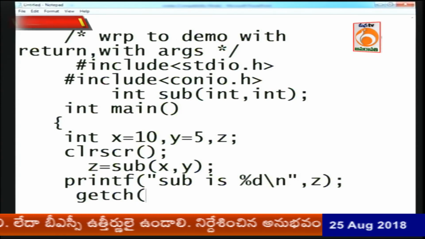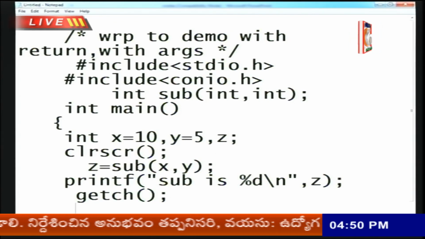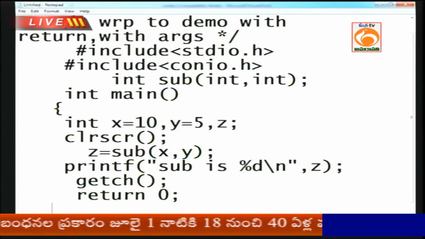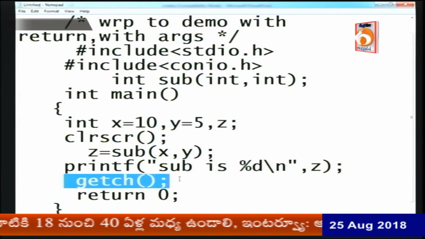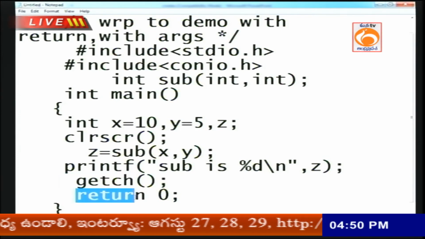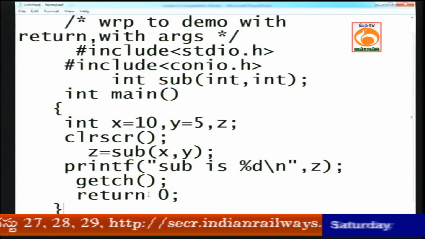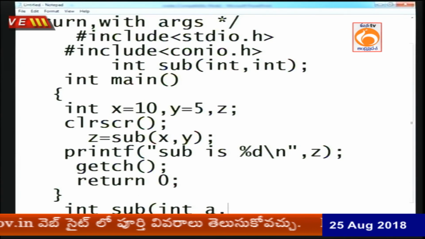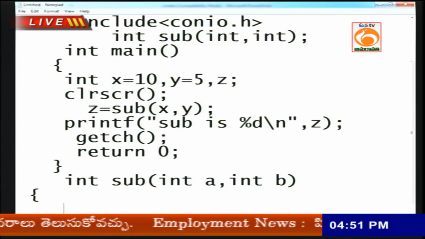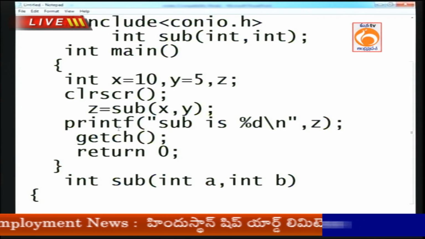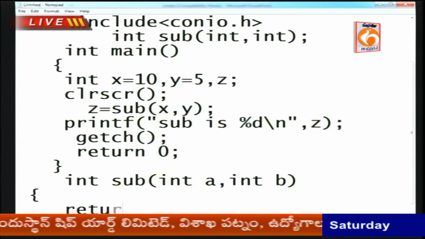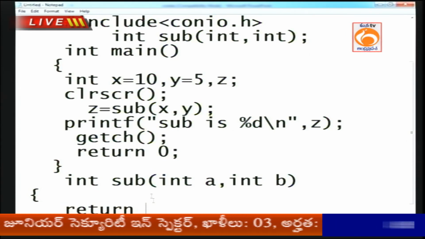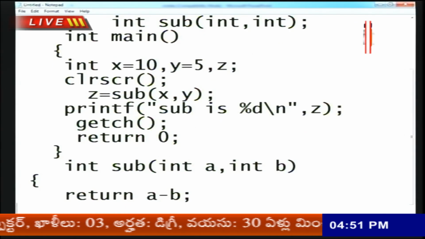After that, getch to hold the output. Every return type main function ends with a return 0 statement. After getch, in every return type main function, the return keyword, return 0, means successfully returned. Here 0 indicates success. Now int subtraction(int a, int b), formal arguments. Every return type function must have the return keyword. In your function body there is no printf, it is return a minus b.